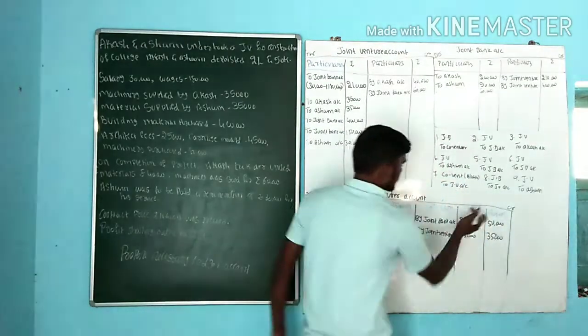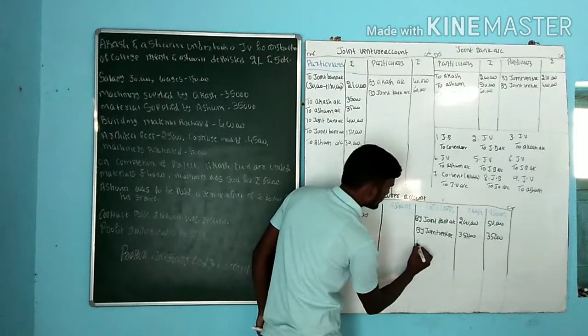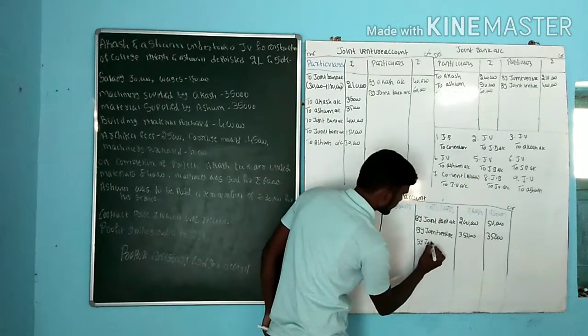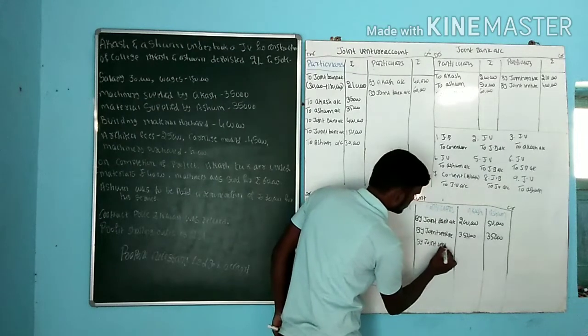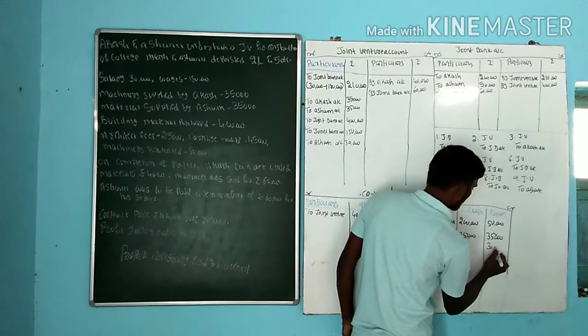One more. Joint venture account data to Ashwin account. Then come here to Ashwin, it will become by joint venture for Ashwin, that is 30,000.